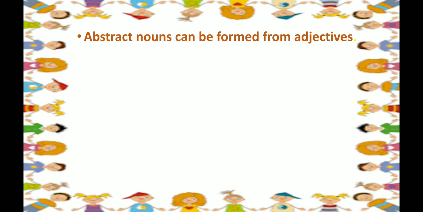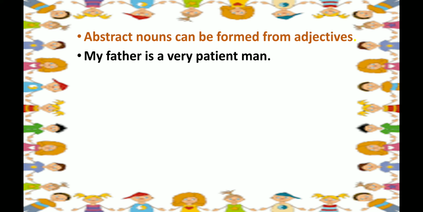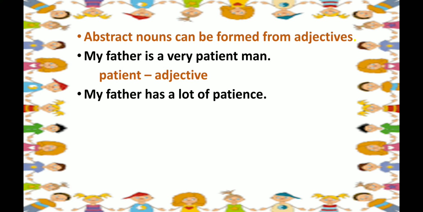Some abstract nouns can be formed from adjectives. Children, look at this example. My father is a very patient man. Here word patient is describing my father. So here patient is an adjective. But if we say my father has a lot of patience, here we are talking about same thing in a different way. But here word patience refers to name of a quality that my father has. So this is an abstract noun. So we can say that abstract nouns can be formed from adjectives.